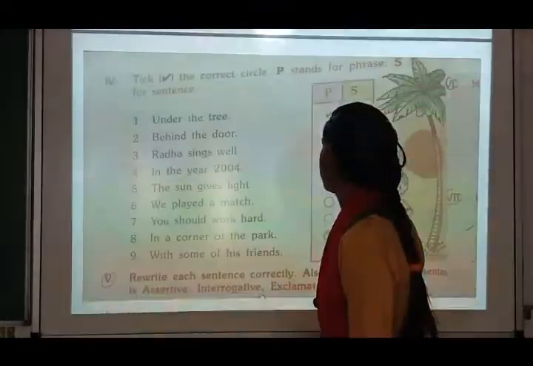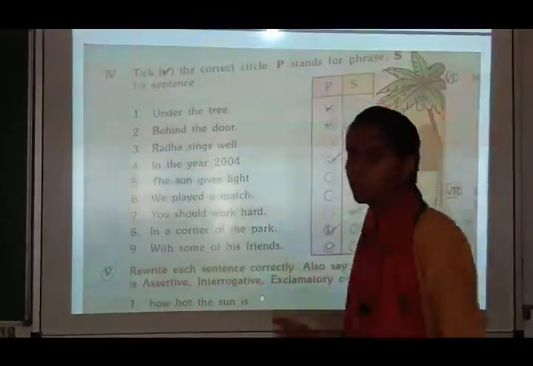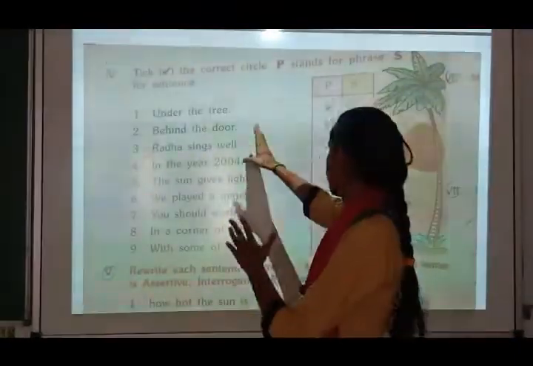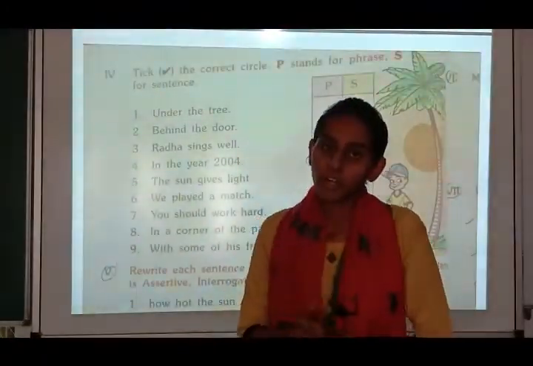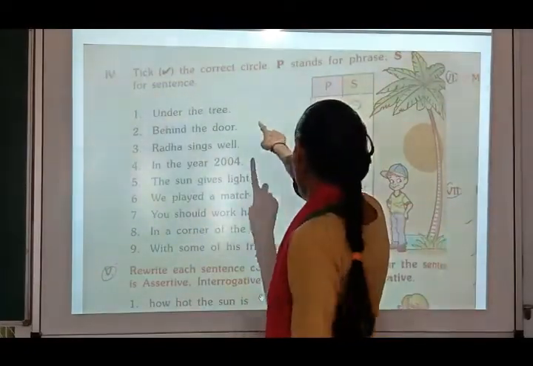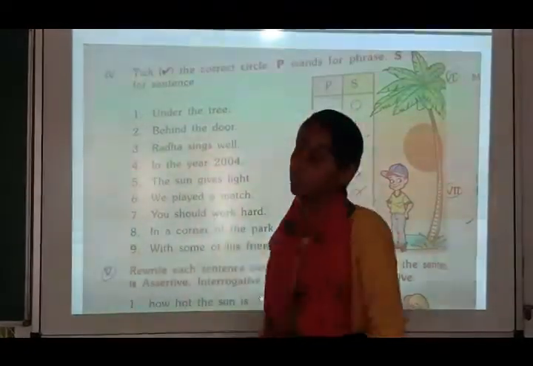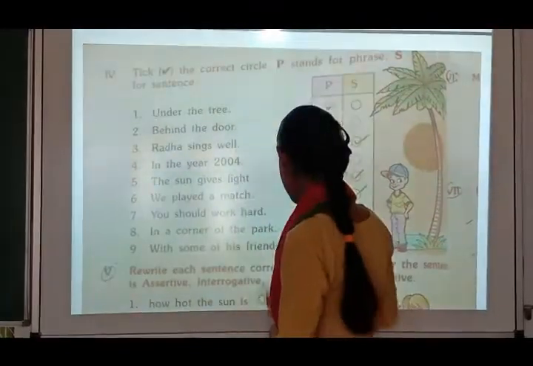Now tick the correct circle. P stands for phrase, S for sentence. Now here you have to see what is a sentence and what is a phrase. Under the tree. Now what is under the tree? It is not making a complete sense, so it will become a phrase. Behind the door, but what is behind the door? It is not making a complete sentence, and so it is a phrase.